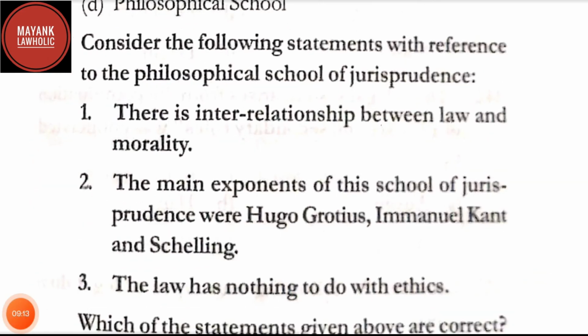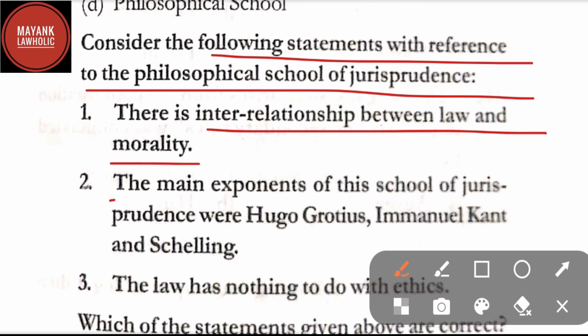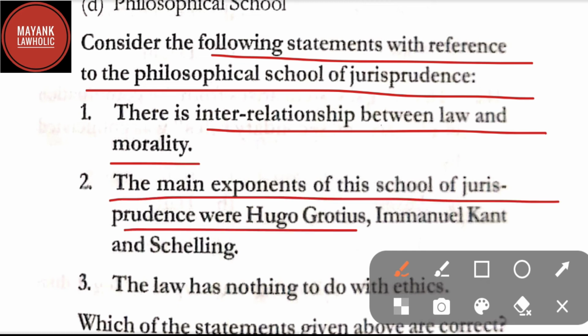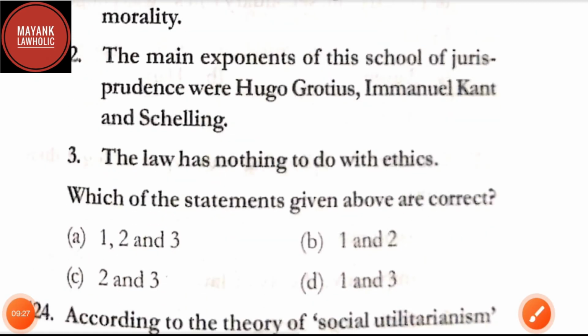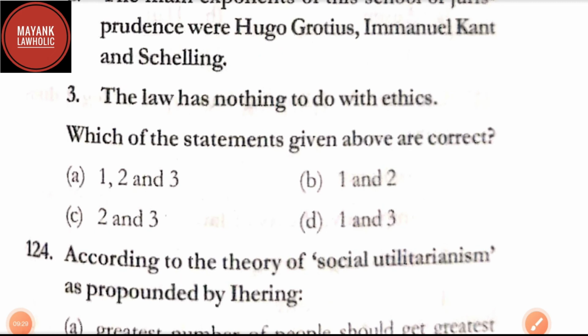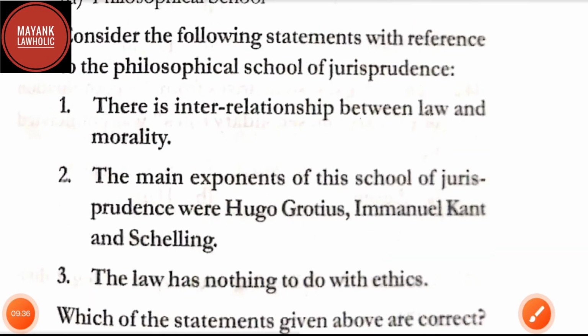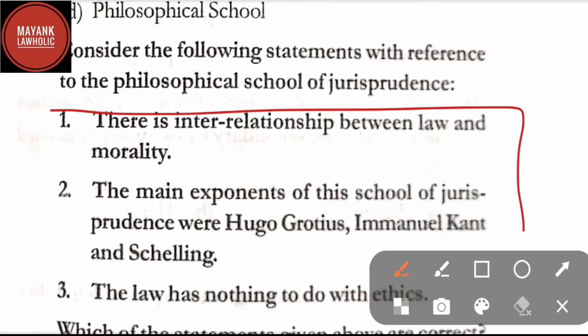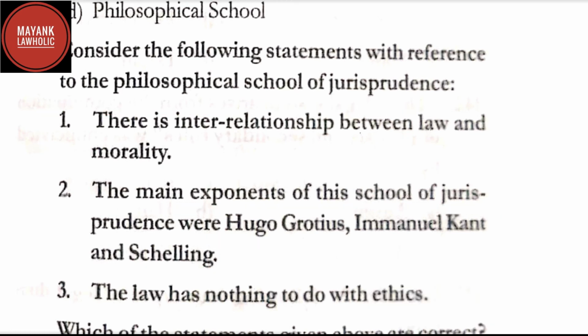Question number 123. Consider the following statements with reference to the philosophical school of jurisprudence. One, there is interrelationship between law and morality. Two, the main exponents of this school of jurisprudence were Hugo Grotius, Immanuel Kant, and Schelling. And three, the law has nothing to do with ethics. Which of the given statements are correct? Here in question number 123, correct answer is option B, that is first and second. The statements first and second are correct, that is there is interrelationship between law and morality, and the main exponents of this school of jurisprudence were Hugo Grotius, Immanuel Kant, and Schelling.